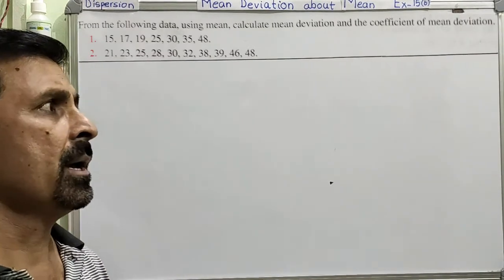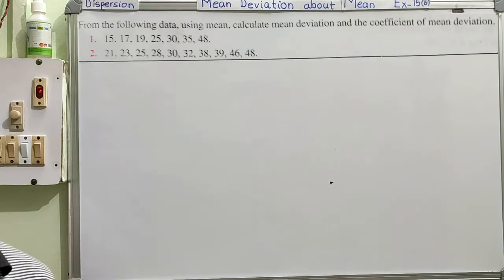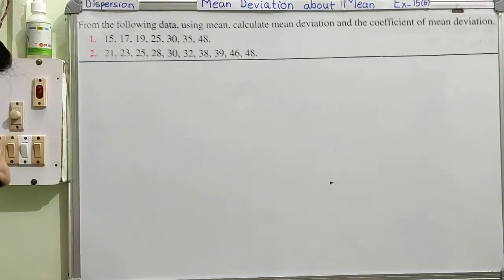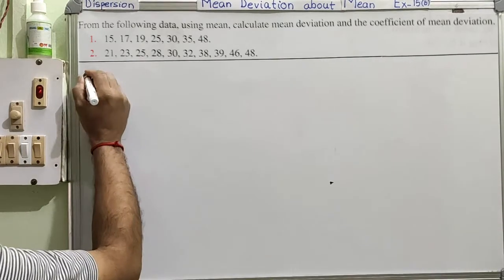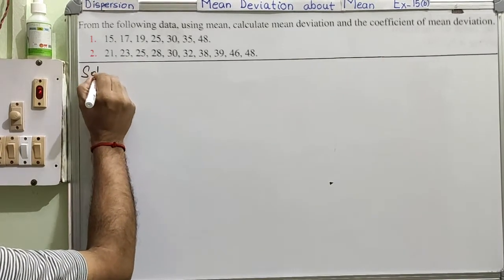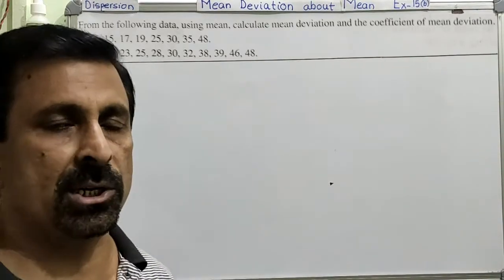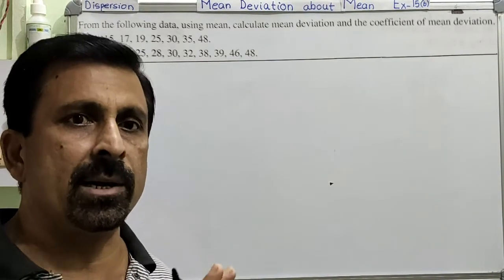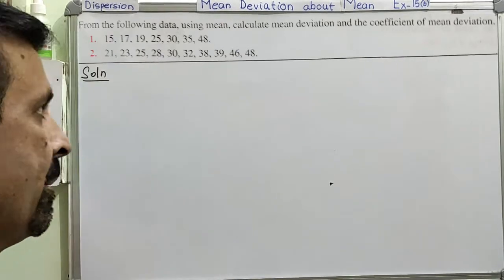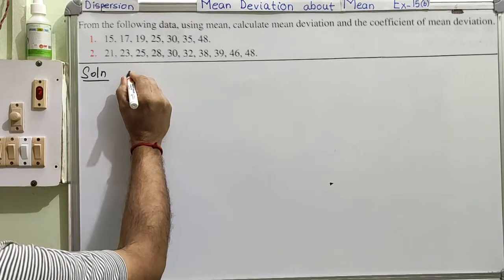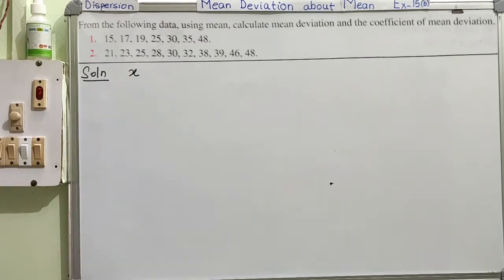This question number 2 is the example for the simple or individual distribution. Am I very clear? So we are going to start. The question we have is question number 2. Now solution is, first of all, this is simple distribution or individual distribution. So we will only have the raw data. Clear? So I am writing this raw data on the board. This raw data I can mark as X.